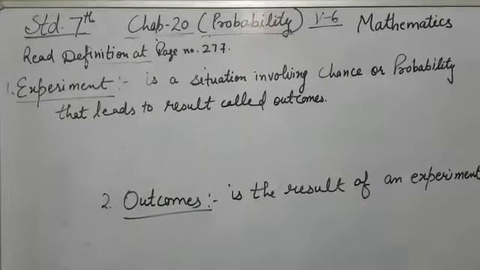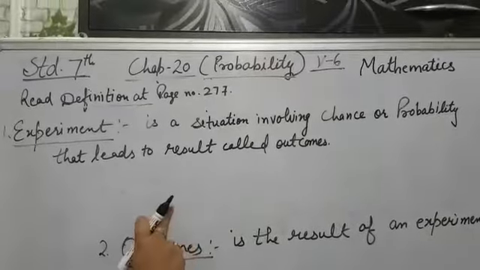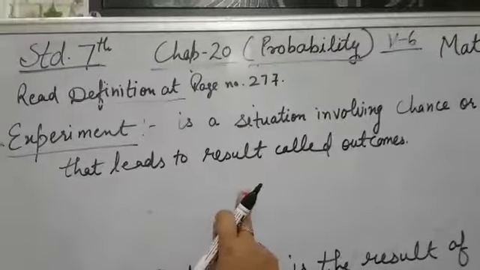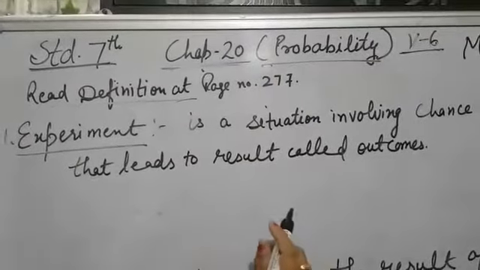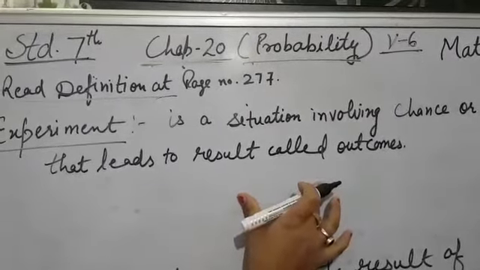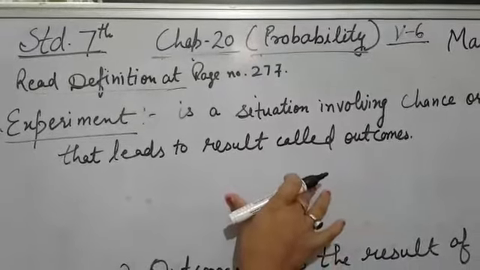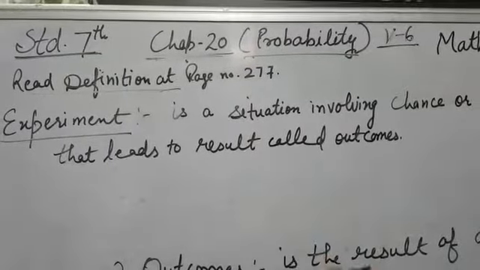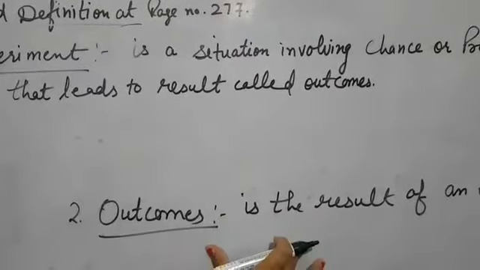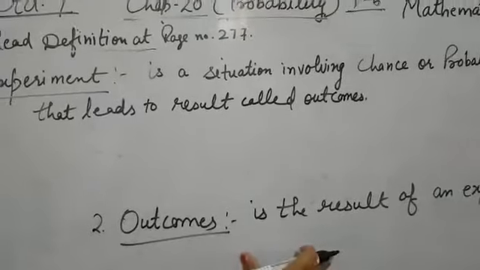Hello students, as you know, in the previous video we have done the types of chances, and related to which we have done exercise 20.1. We have discussed how many types of chances there are, like you must be remembering, 5 types of chances were there. So today in 20.2 we will find the probability.